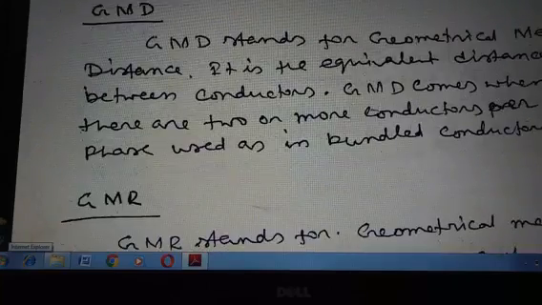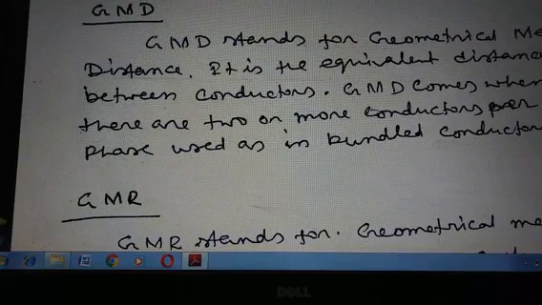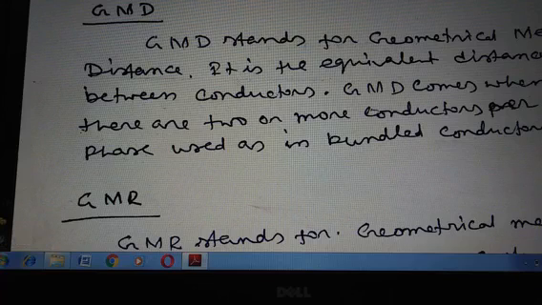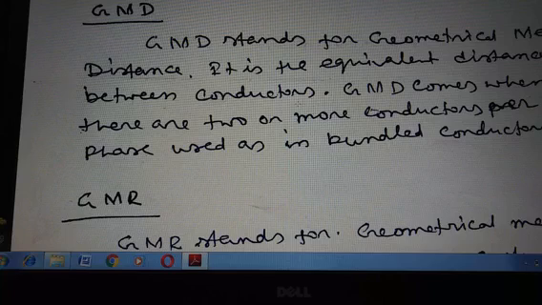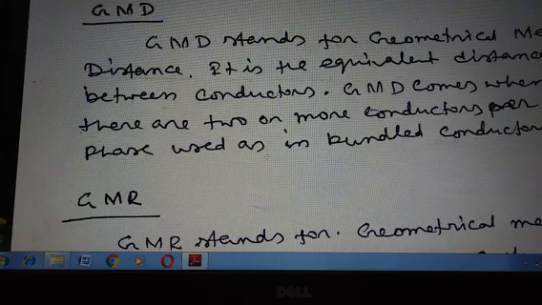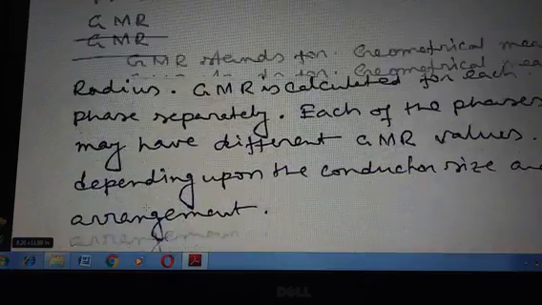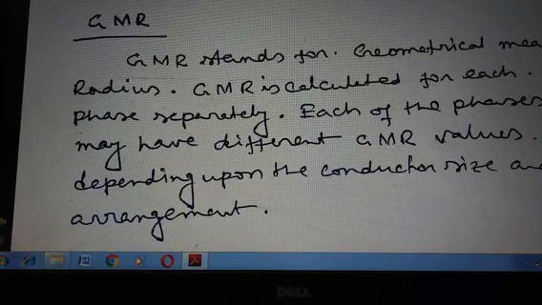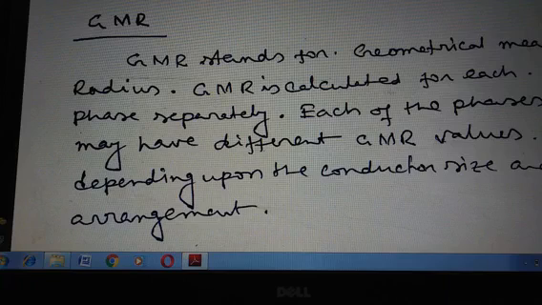Now the term GMD. What is GMD? GMD stands for geometrical mean distance. It is the equivalent distance of the conductors. GMD comes when there are 2 or more conductors per phase used, as in bundle conductors. Next, GMR stands for geometrical mean radius. GMR is calculated for each phase separately. Each of the phases may have different GMR values depending upon the conductor size and the arrangement.